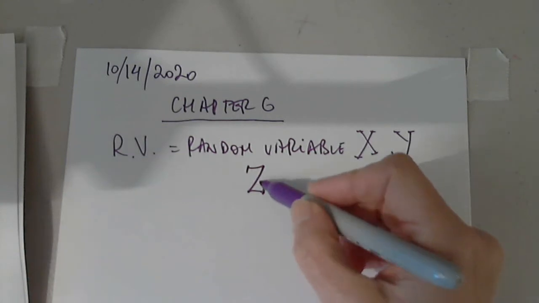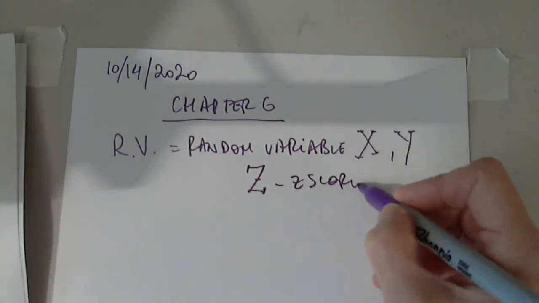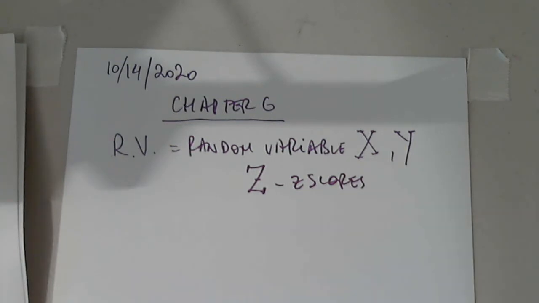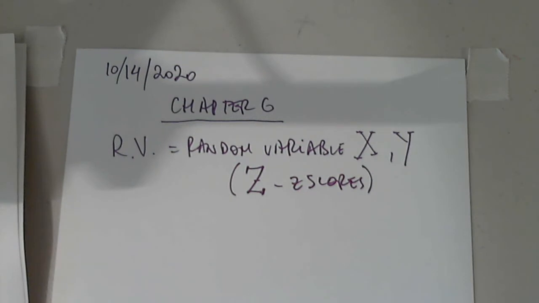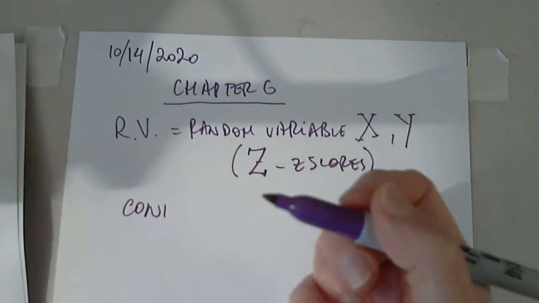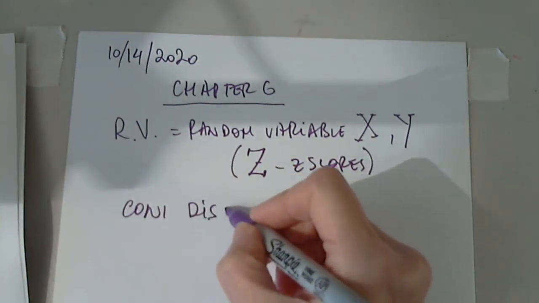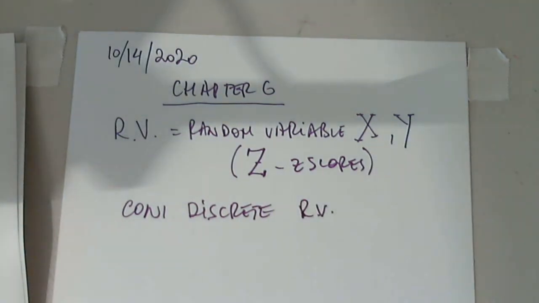which was Z, which is the Z scores. But it's not discrete, so we're not going to talk about it today. It will come back when we get to talking about continuous random variables. So let's talk about discrete random variables. What are they?